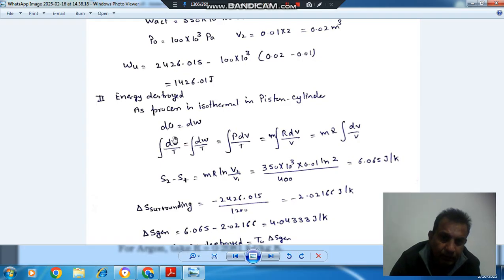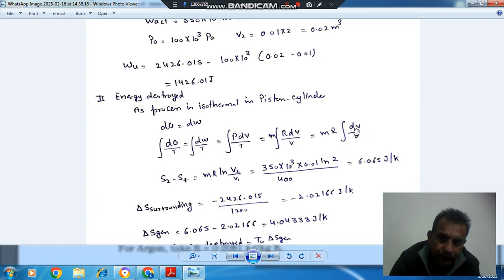If we divide it by T and integrate it, then this part will be your entropy and this part will be dW by T, and dW is your P dV. P can be written as mRT by V, so T will cancel out, so it will be mR dV by V, and we can take mR outside the integration because it is constant. So dV by V integration is there.